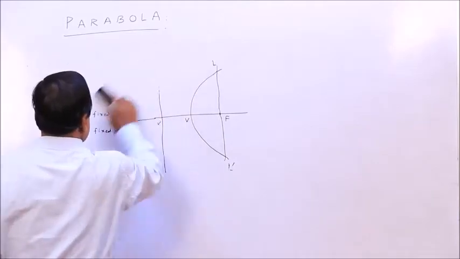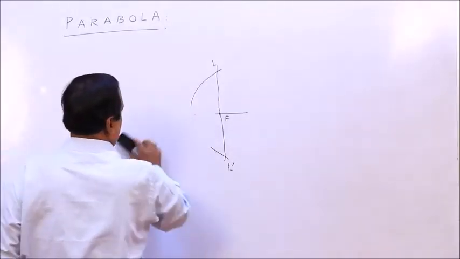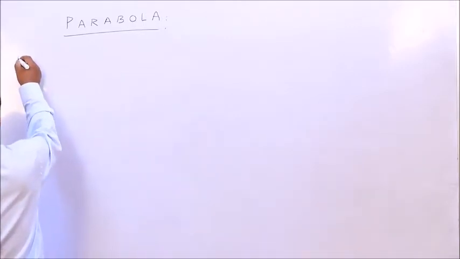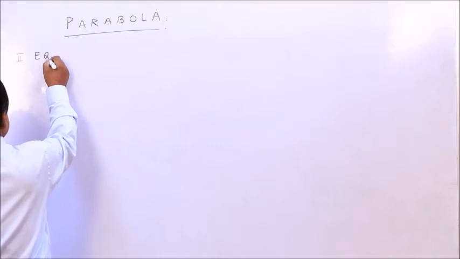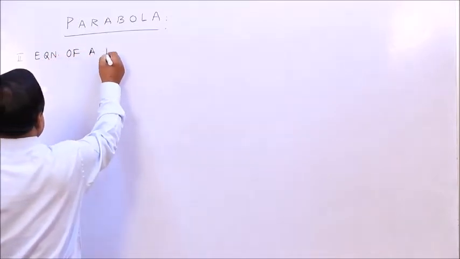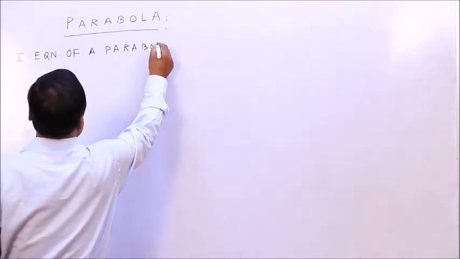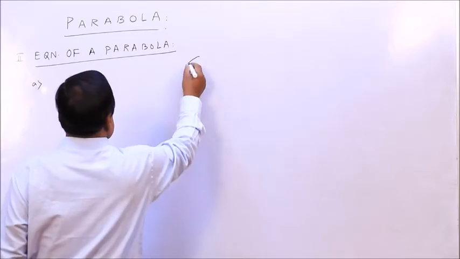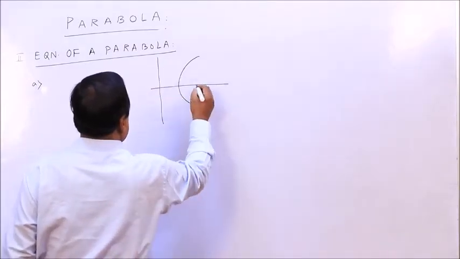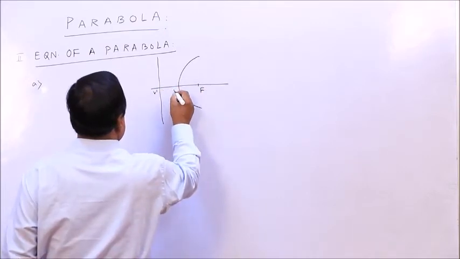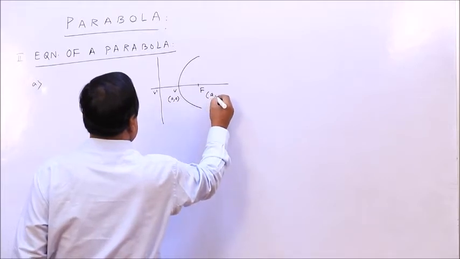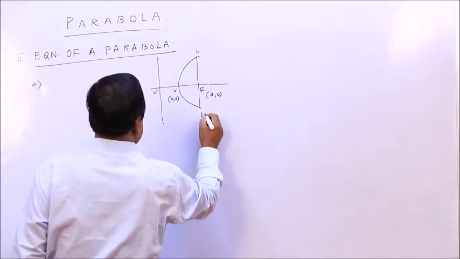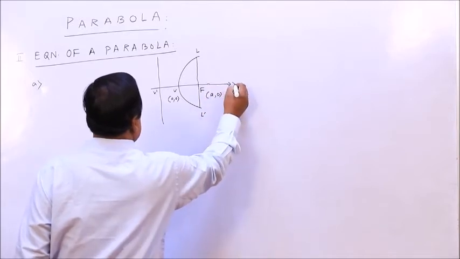So 2, equation of a parabola. Vertex is 0 0, focus is A 0, this L dash, and this is your x axis.